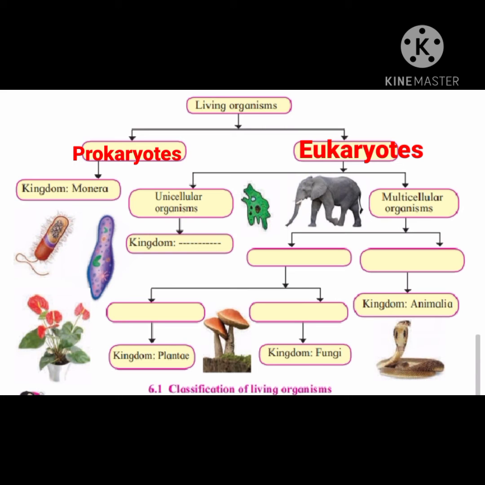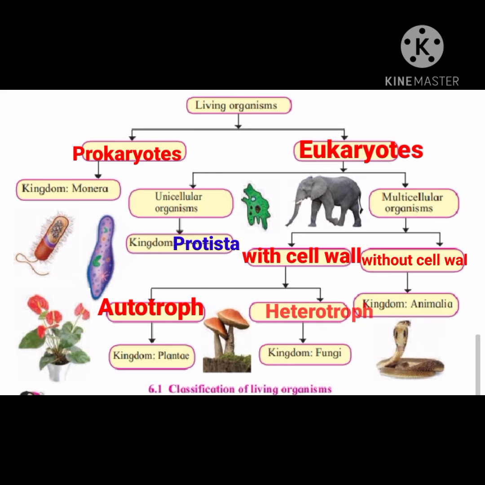Kingdom Monera is grouped under prokaryotes which include bacteria in it. Second kingdom, Protista, is grouped under unicellular organism under eukaryotes which have well defined nuclear membrane. Example, Paramecium and amoeba. Multicellular organisms are further divided into two groups, that is organism with cell wall, organism without cell wall. Organism with cell wall is divided in two groups, that is autotrophs and heterotrophs.